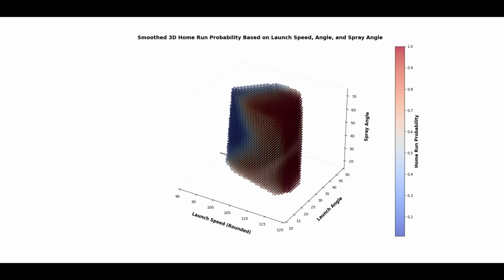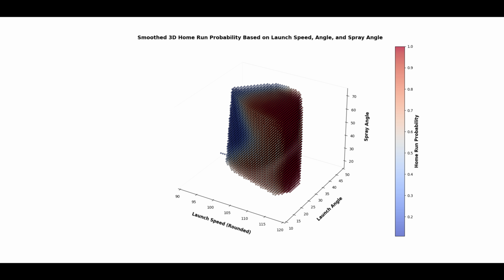So this graph is a bit hard to read, but the point is that it's doing what I want it to do. Here we can see that there's a trough in intermediate spray angles, which makes sense because we know that the center field fence is further away, so it takes a harder hit ball and/or a more perfect launch angle to hit the ball out there.